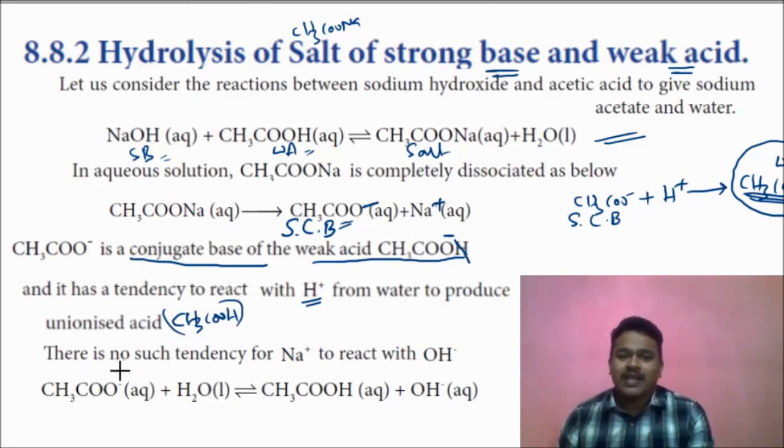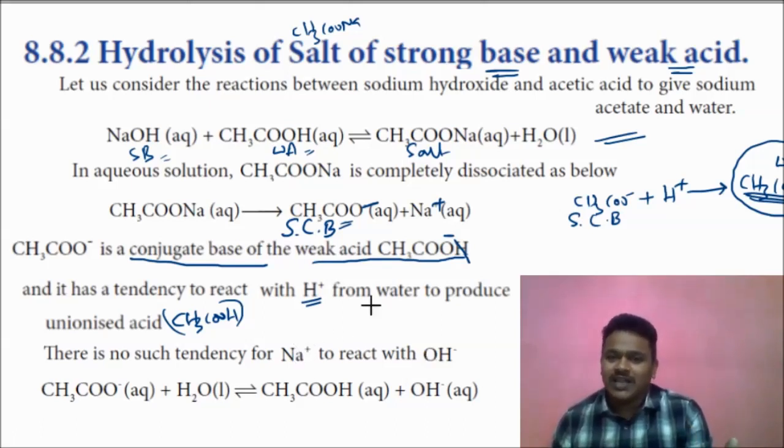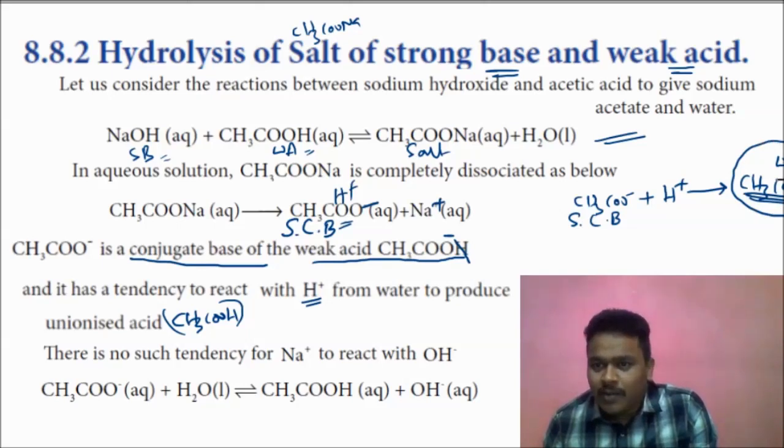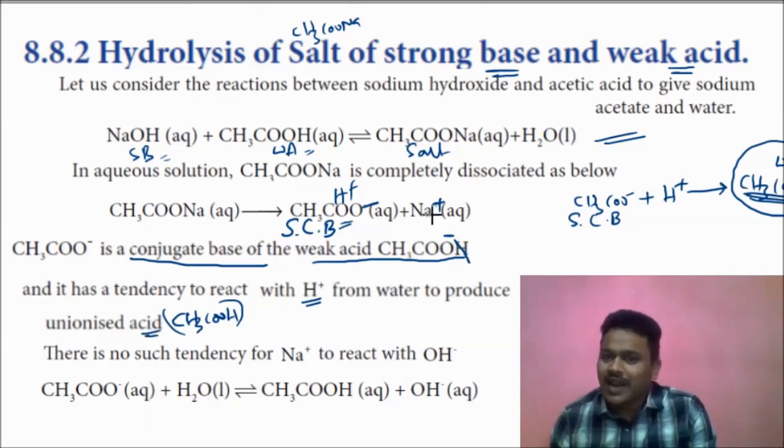Now, what about the other side? Na plus. There is no such tendency for Na plus to react with OH minus. Why? Na plus would have to react with OH minus, and what you are expecting is NaOH.